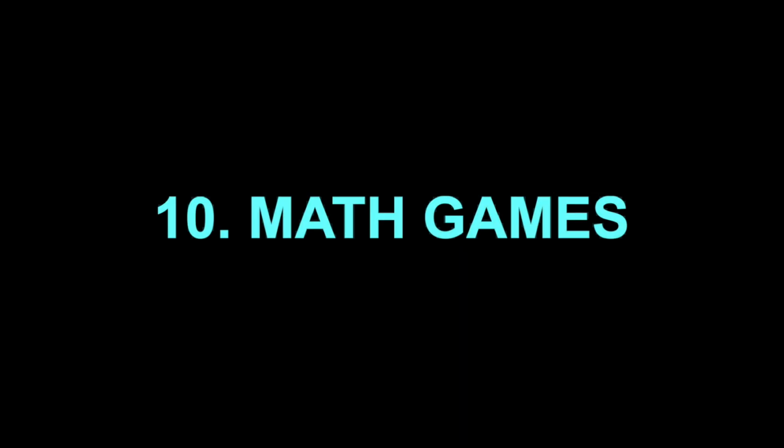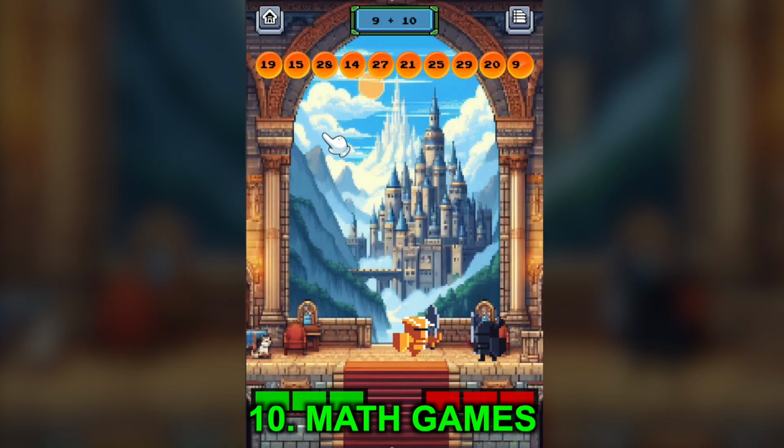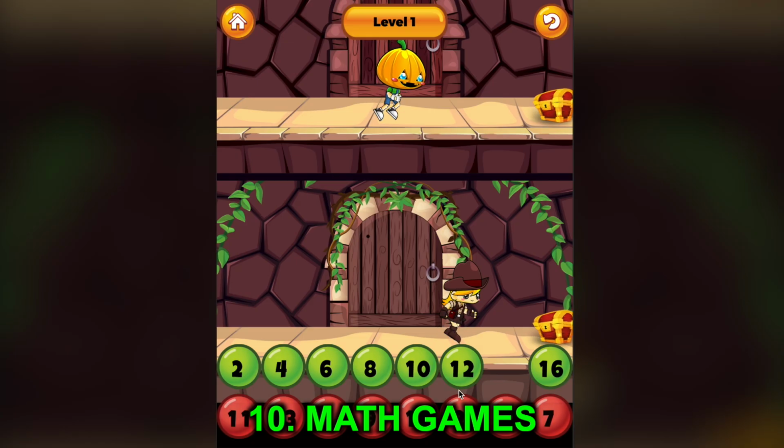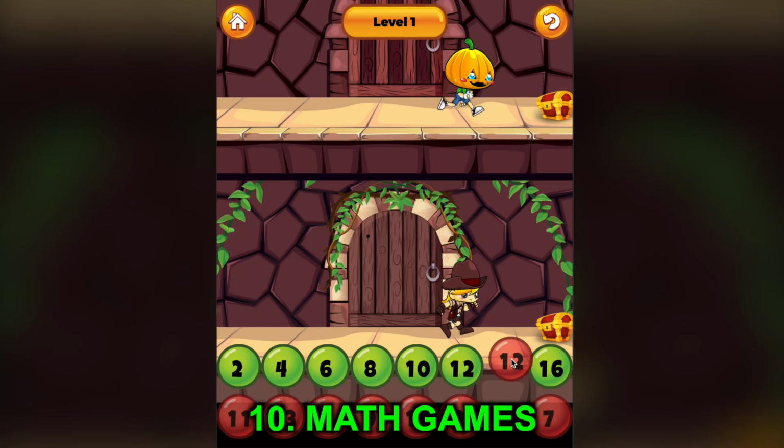And finally, number 10 is math games. Math games are one of many subgenres of educational games that commonly integrate math puzzles into the main gameplay. Math games are great because they teach kids basic math while they're playing and enjoying the games at the same time.